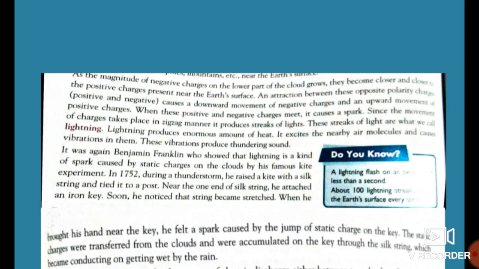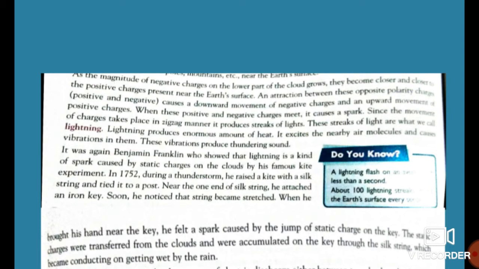So what will happen with these opposite charges? Positive and negative charges meet together and they cause a spark. How is the spark formed?